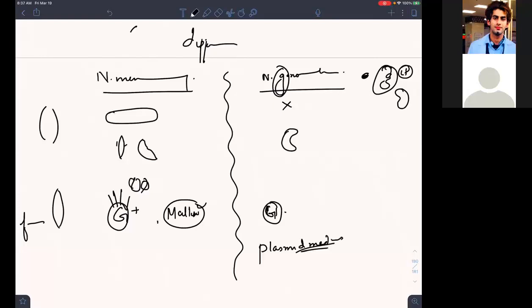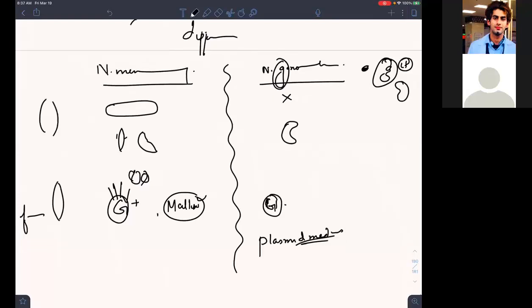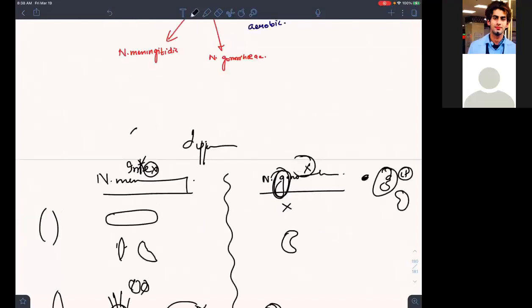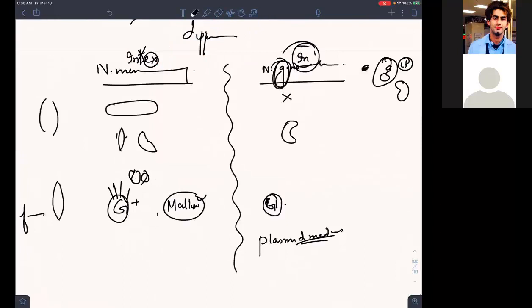Now there are two forms: intracellular and extracellular. Neisseria meningitidis has both forms, it is in intracellular form also and in extracellular form also. But gonorrhea is only intracellular. Okay, then your whole mnemonic is gone. Gonorrhea is in, and meningitidis is in plus out.